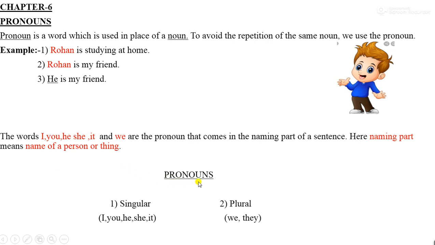Pronouns are of singular and plural. What are the singular pronouns? I, you, he, she, it. They are known as singular pronouns. And what are plural pronouns? We and they.